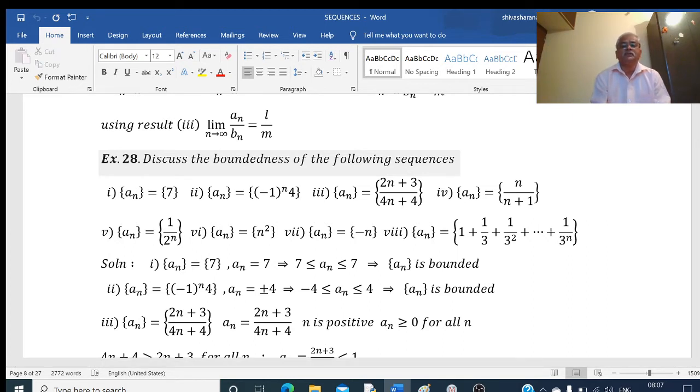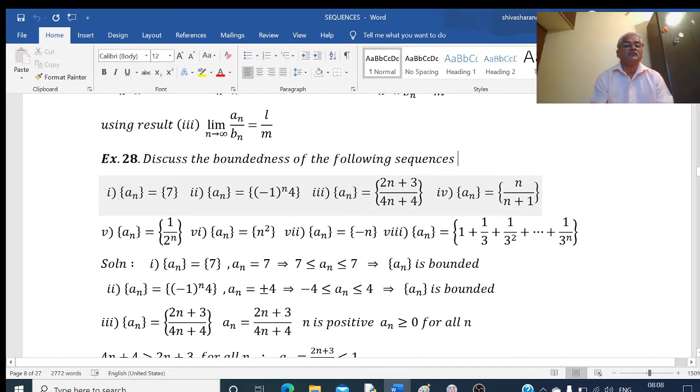We know that a sequence is said to be bounded if it is bounded above as well as bounded below. Bounded above means there exists some capital M such that all the terms of the sequence are less than or equal to capital M. Bounded below means there exists a number, say small m, such that all the terms of the sequence are greater than or equal to small m, and that small m is known as the lower bound. If the sequence has both an upper bound and a lower bound, then we say that it is a bounded sequence. Consider this first example.